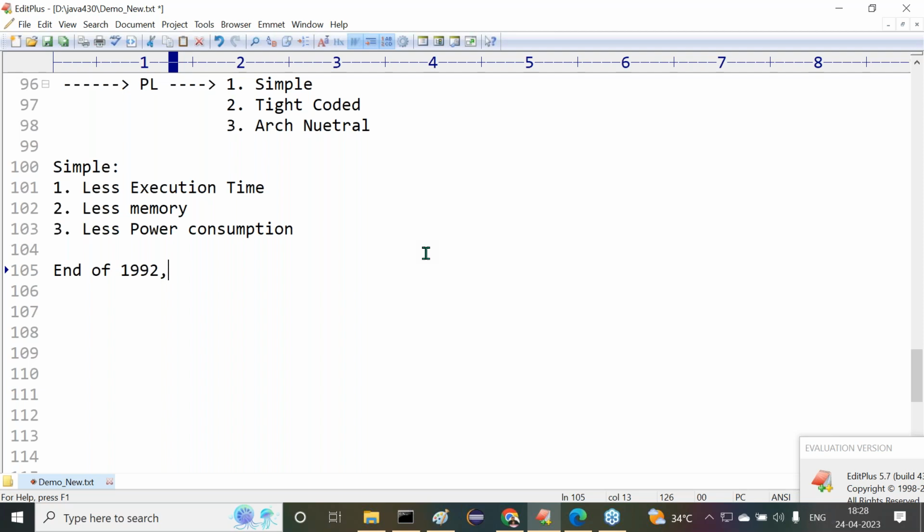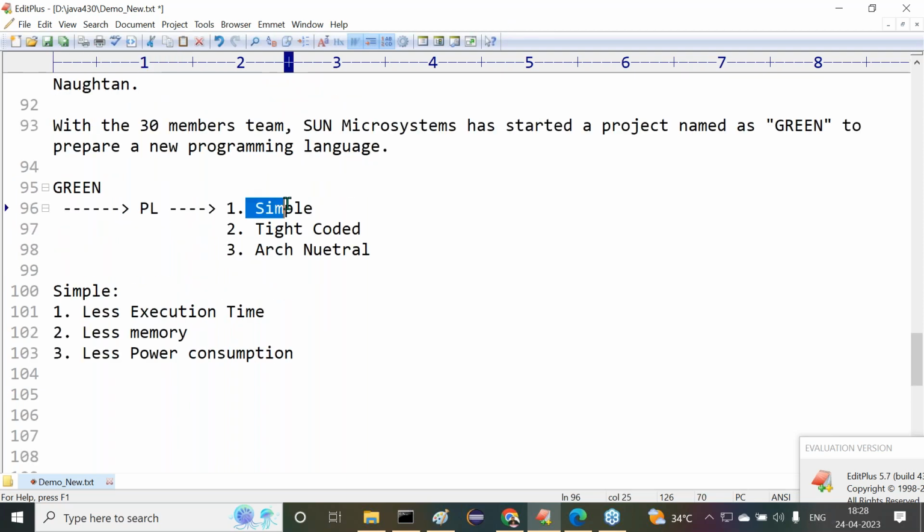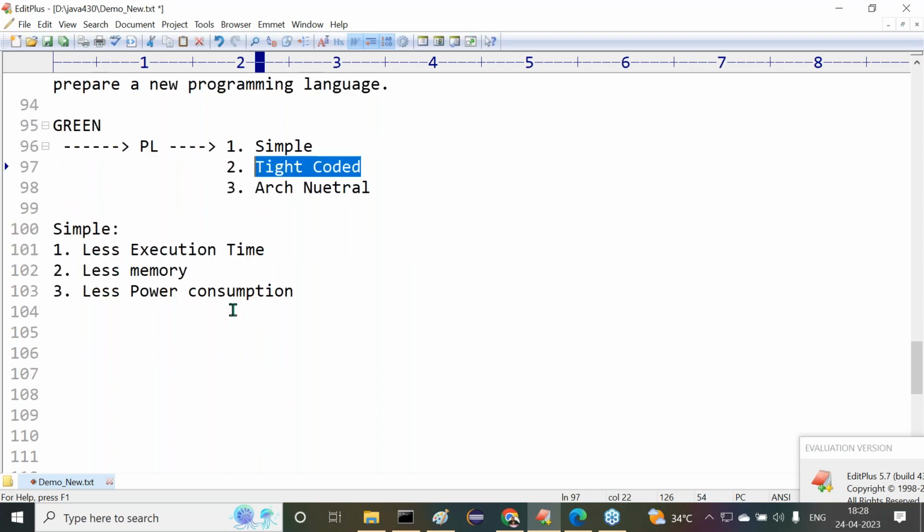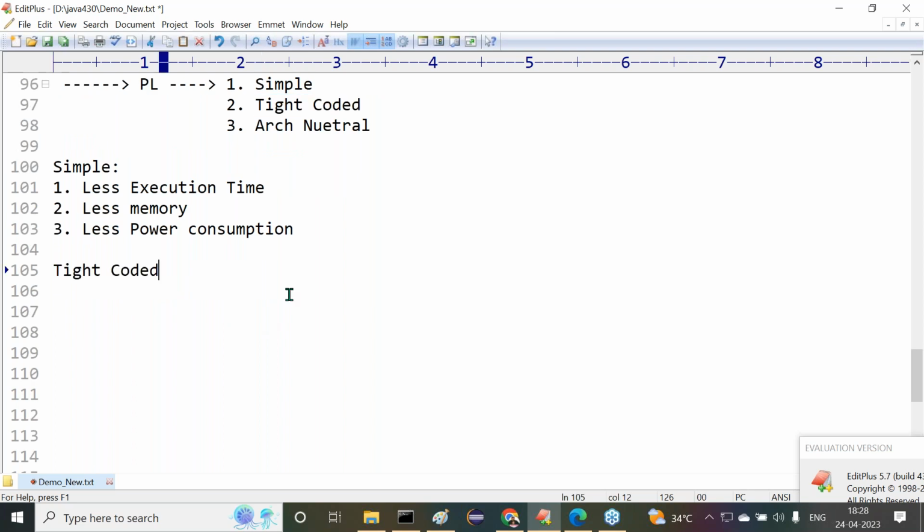Just 1 minute, guys. I think so. Just only one factor I discussed here. What is that factor there? Simple only I discussed here. Remaining two factors here I have to discuss. After that, I'll go for the completion of the new programming language. Now let's come for this one. What is this next one again?